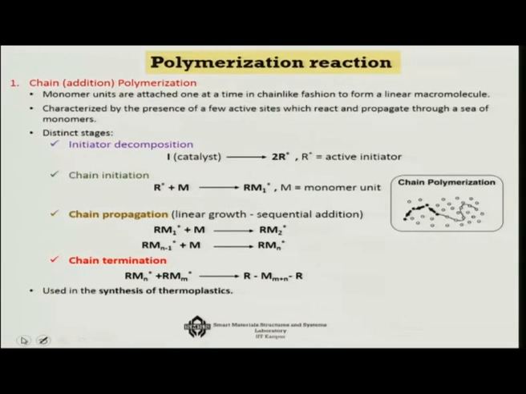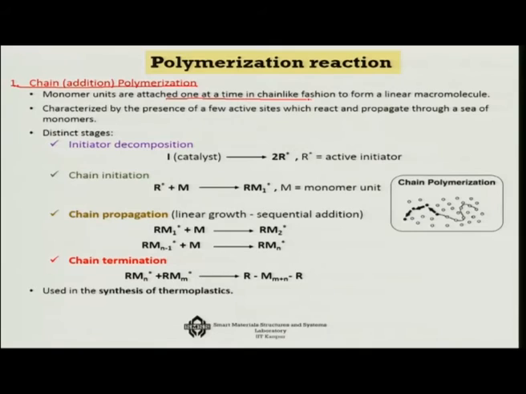Now, what happens in this polymerization process? We have told many a times about the polymerization process from monomer to polymers. Now, there are two types of polymerization process. One is called chain or addition polymerization. In this process, the monomer units are attached one at a time in a chain-like fashion to form a linear macromolecule.